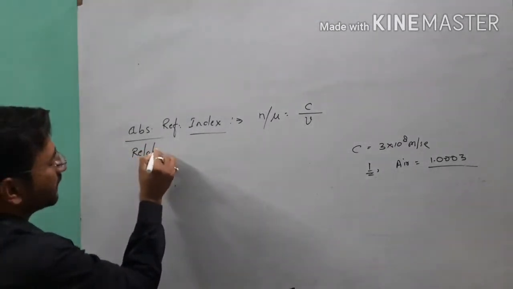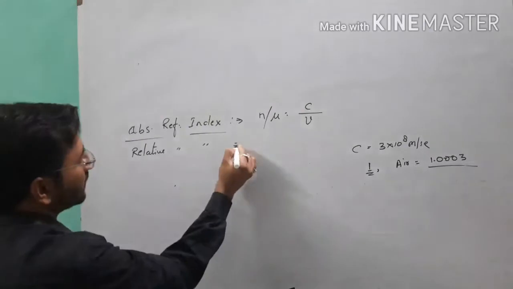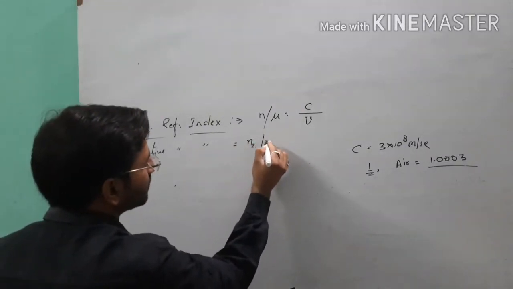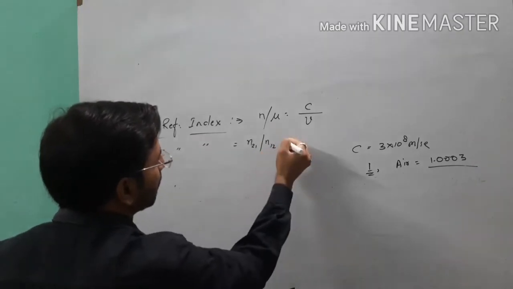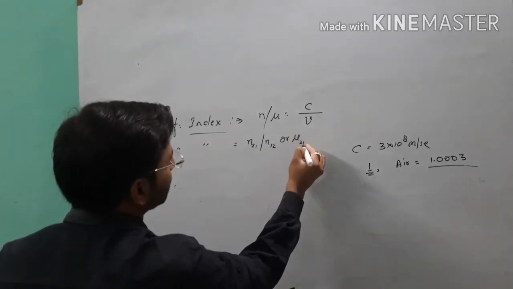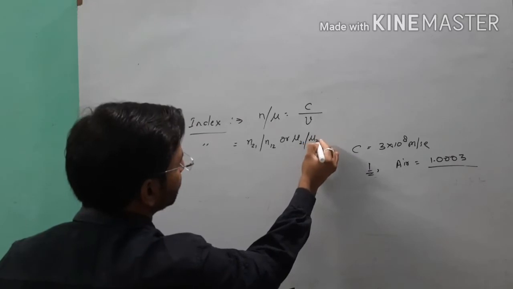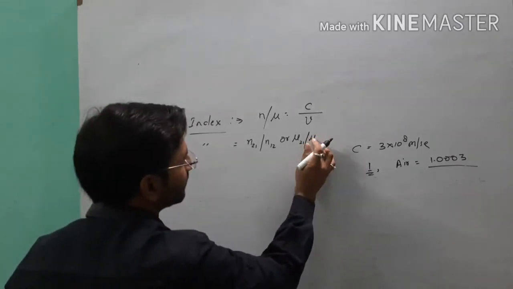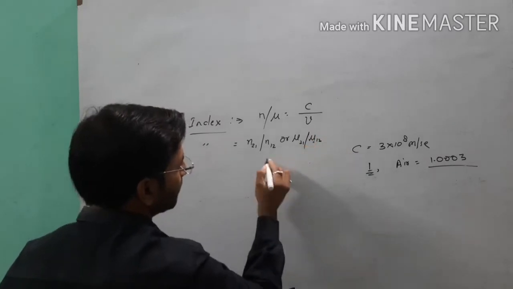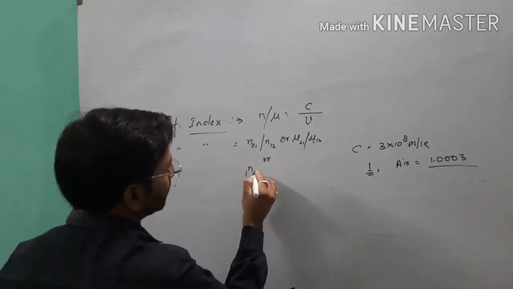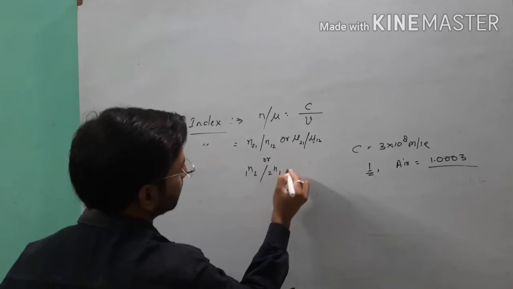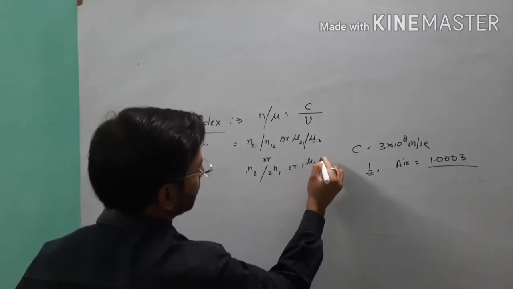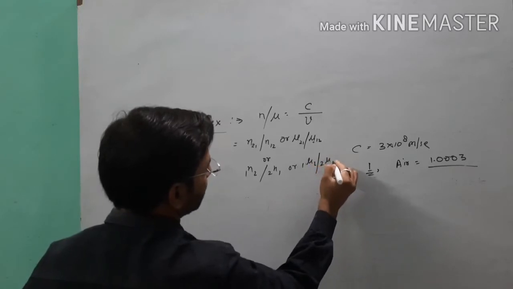And relative refractive index is denoted by, suppose, n21 or sometimes n12, or you can write mu21 or mu12. In some books this value is given by 1n2 or 2n1 or 1mu2, 2mu1.